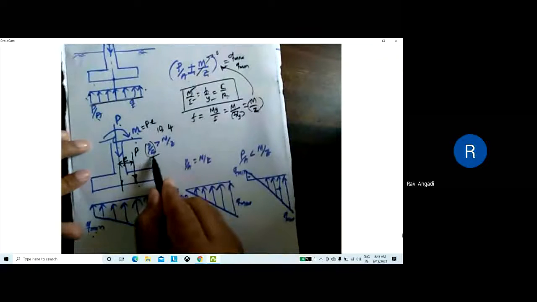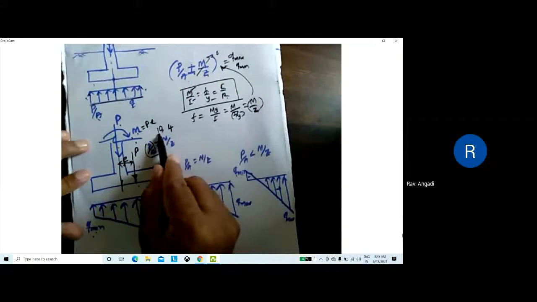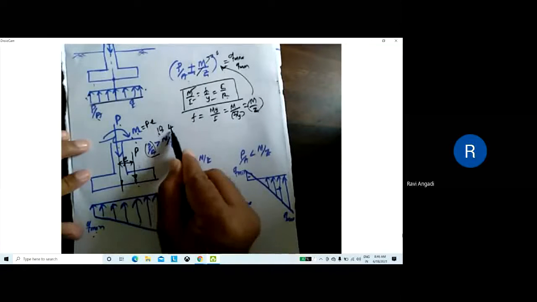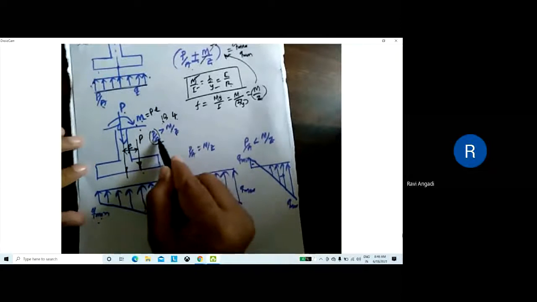Now, if P by A is 10 kilonewton per meter square, and M by Z is 4, what is Q max?